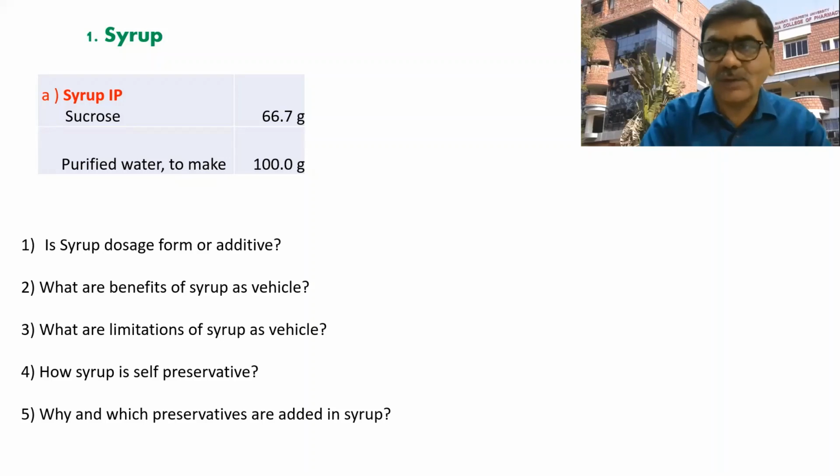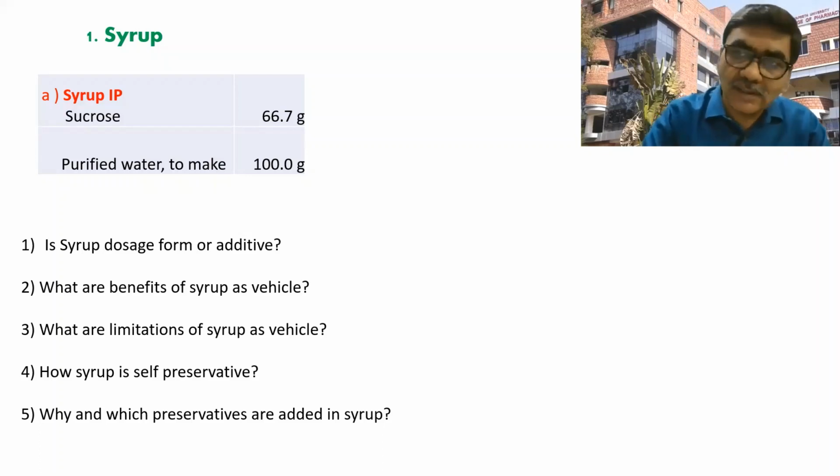Vehicle is a solvent or a carrier. So in monophasic systems, when the drug is soluble in a vehicle, that vehicle is called a solvent because it is dissolving the drug. So what are the benefits of syrup as a vehicle? This syrup can be used in the monophasic system as a solvent. Syrup can be used in a suspension as a carrier where the drug is insoluble. So therefore, syrup as a vehicle.